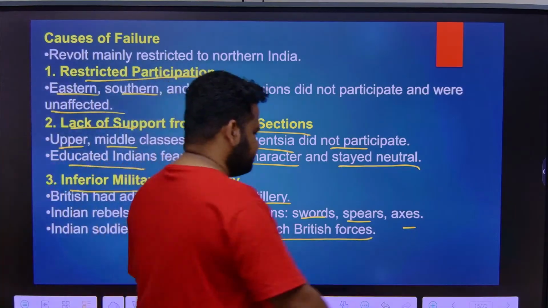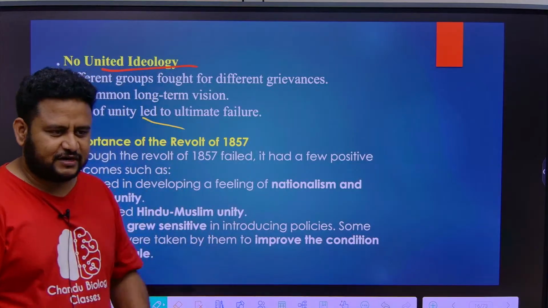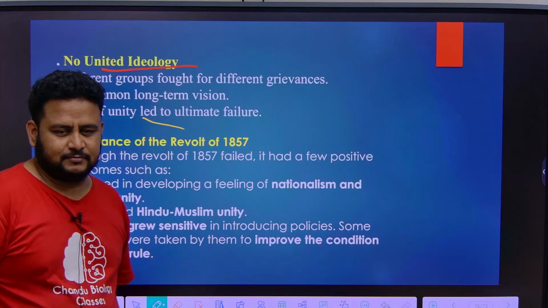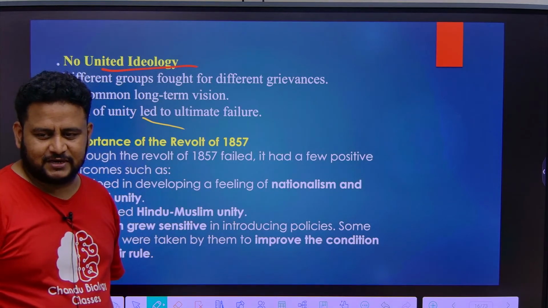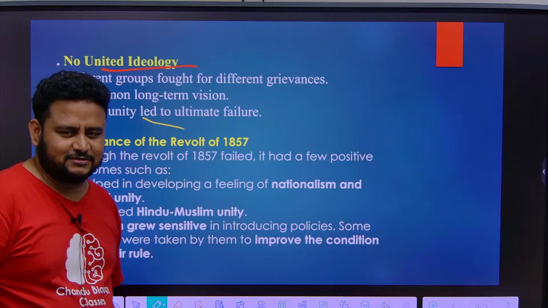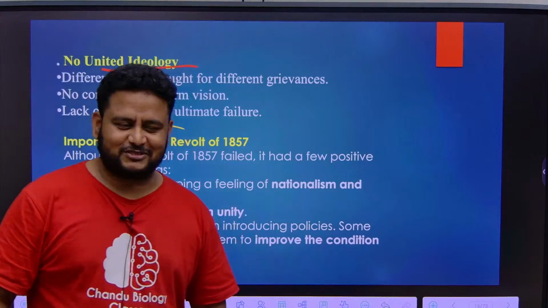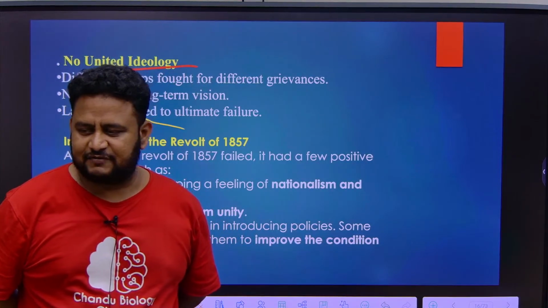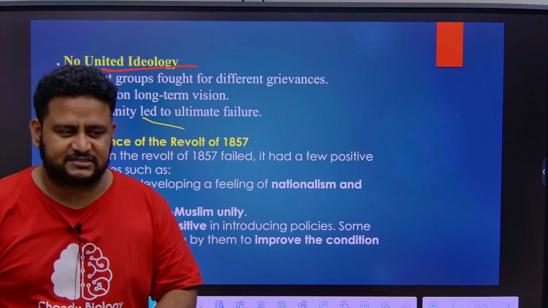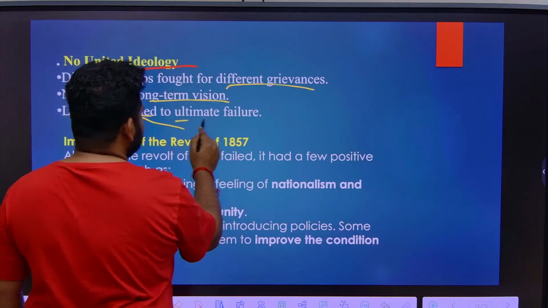Next thing is no united ideology. Different people fought for different reasons. Kunwar Singh wanted a state. The Rani of Jhansi wanted her son to be the king. Khan Bahadur Khan was already an old man and didn't have any motive, except thinking that since people were supporting him, he would also be the king. And that was the ideology of Bahadur Shah Zafar. So they did not have any common ideology. They fought for their own different reasons, different grievances, with no common long-term vision, and the lack of unity led to the ultimate failure.